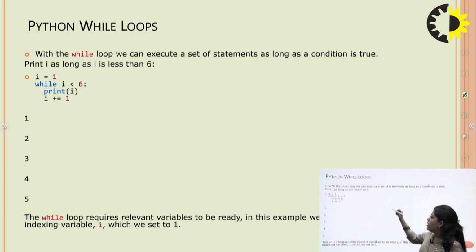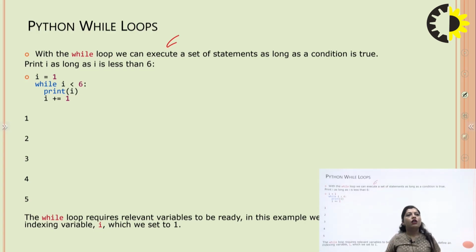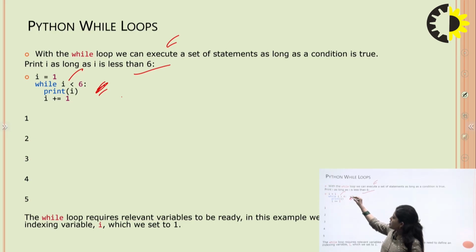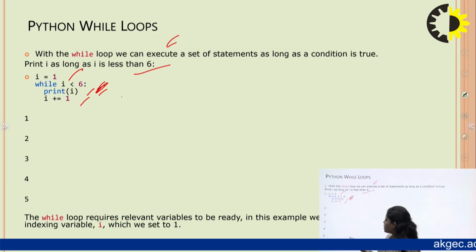Then after that we come to the while loops. With the while loop we can execute a set of statements as long as a condition is true. So, print i as long as i is less than 6. We can print the value of i until it is less than 6. We give i the starting value 1. While i is less than 6, print i, then i plus plus means we increment the value of i by 1. So the output is 1, 2, 3, 4, 5.